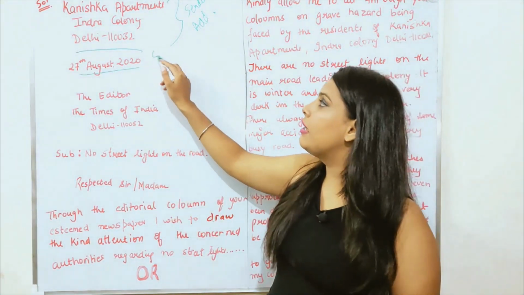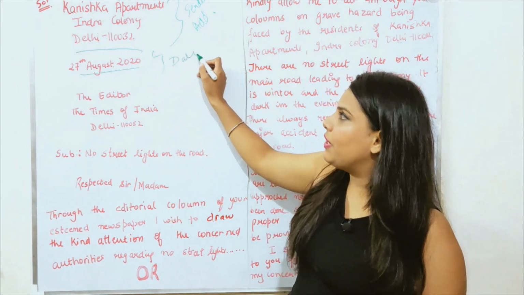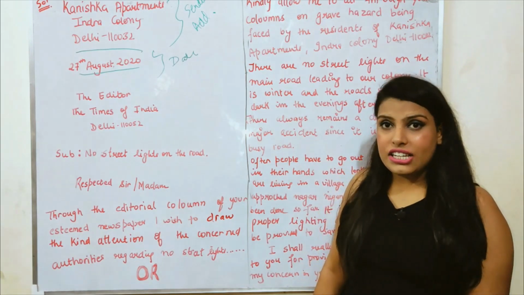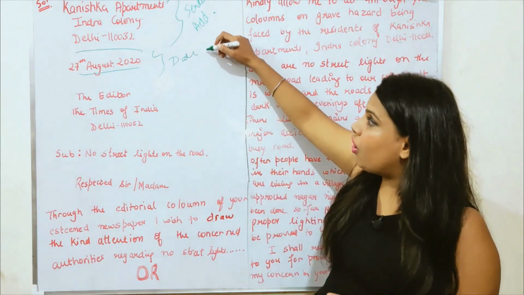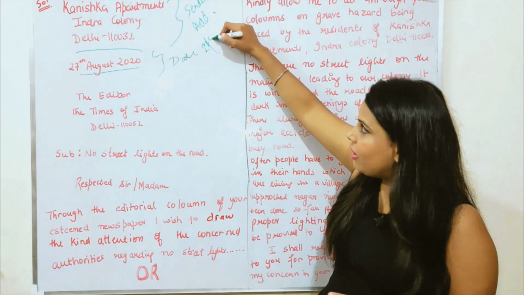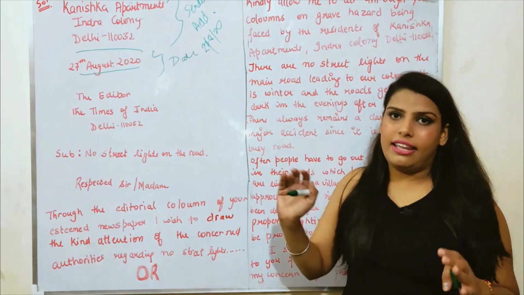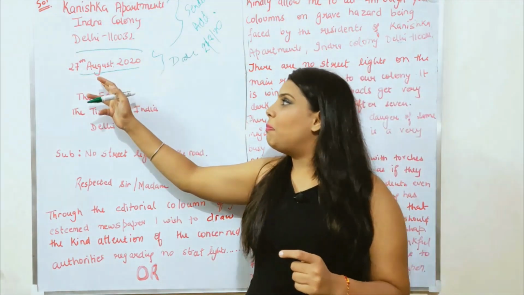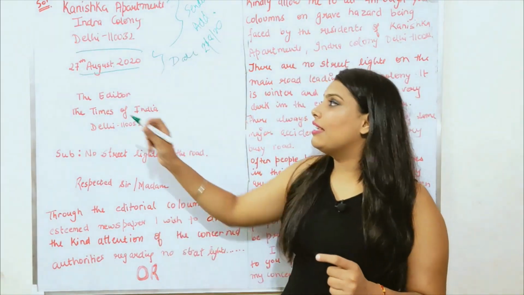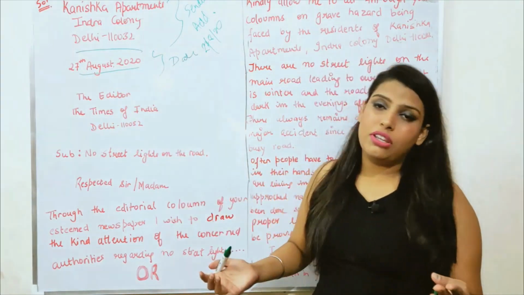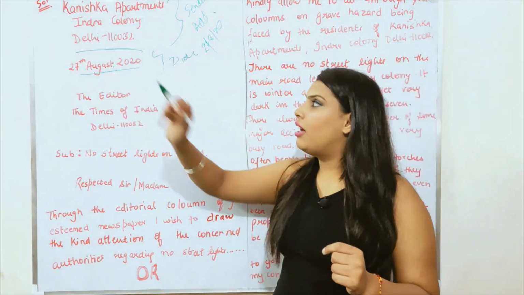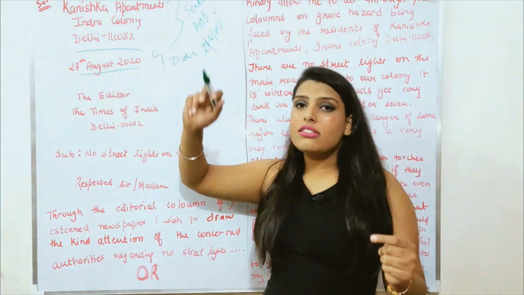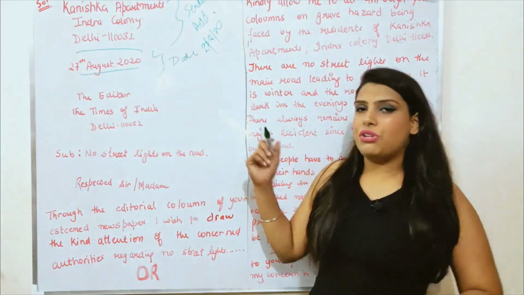27th August 2020. Now I have already told you many times that in English you should not write the date like 27, 8, 20 or anything like that. You have to write the full spelling of the month as well as 27th, 22nd, 23rd, whatever, and after that a comma and the year. You can also write in the format August 27, 2020.